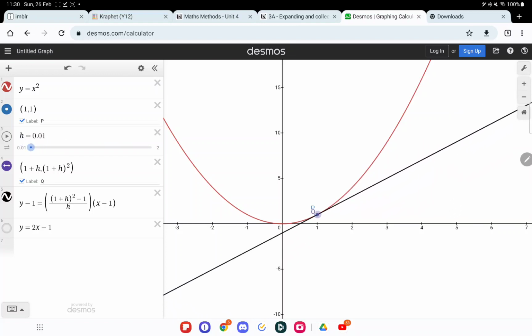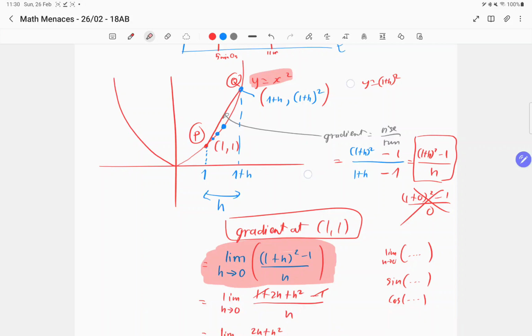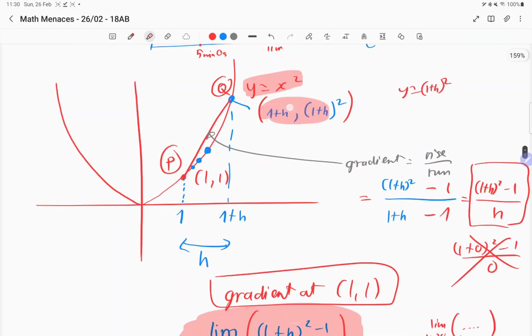Then what's the point of having the other point there? The Q point or the P? Both, because obviously P is the initial point. That's the one that you want to find a tangent for. So what's the point of having the Q? Having the Q is to define the initial function, which is rise over run, which is this thing here. Without the Q point, you can't get that part.